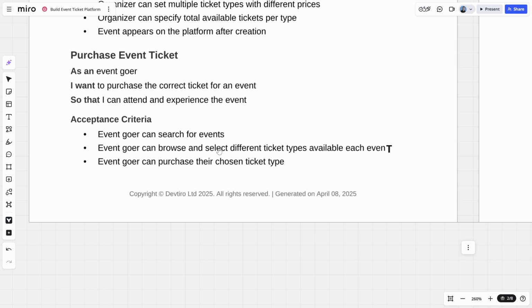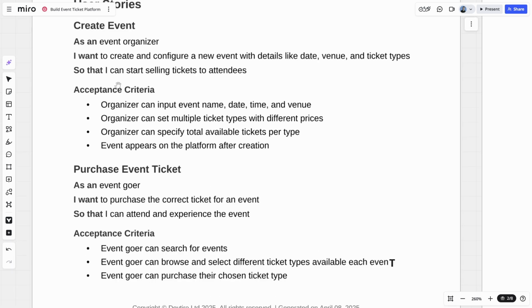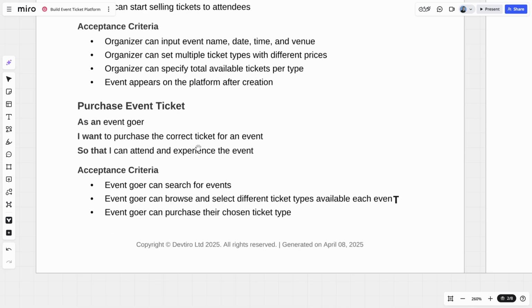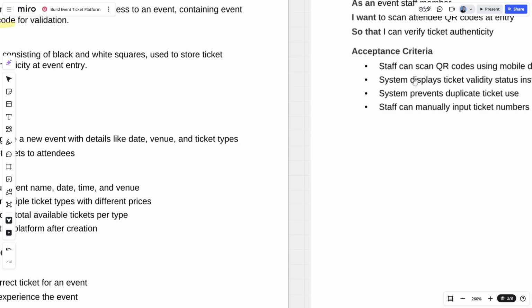So event goer can browse and select different ticket types available for each event, and the event goer can purchase their chosen ticket type. So basically, somebody who wants to go to an event can search for tickets, look at the different types, and then they're able to purchase them. So create an event with certain tickets and certain ticket types, and this is somebody being able to purchase those ticket types. So purchasing an event ticket.